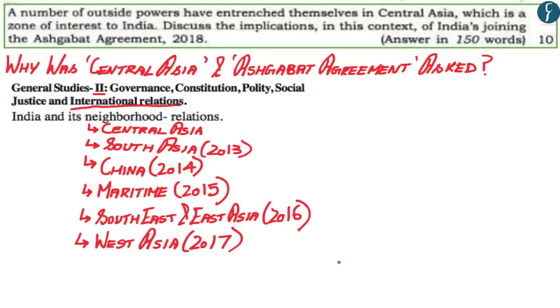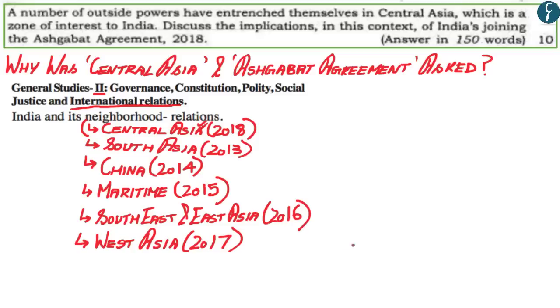So now with this, we come to GS paper 2 of 2018, where a question was asked with regards to Central Asia. You need to understand that questions on South Asia, China, maritime neighbors, Southeast Asia, East Asia and West Asia had already been asked in your UPSC mains examination. And the one major neighborhood that was remaining to be asked in the mains examination was Central Asia. And so it was highly expected that a question on Central Asia could be asked in the mains examination of 2018.